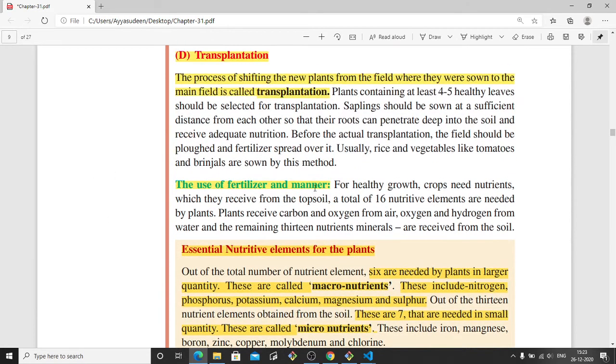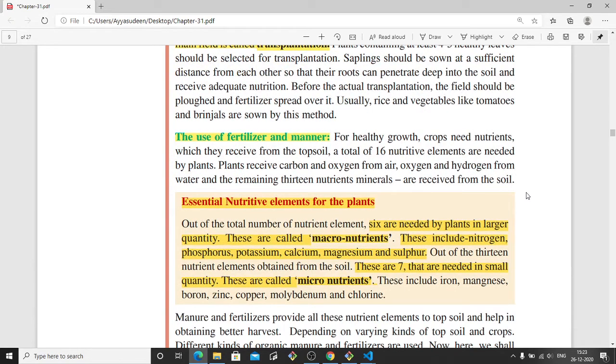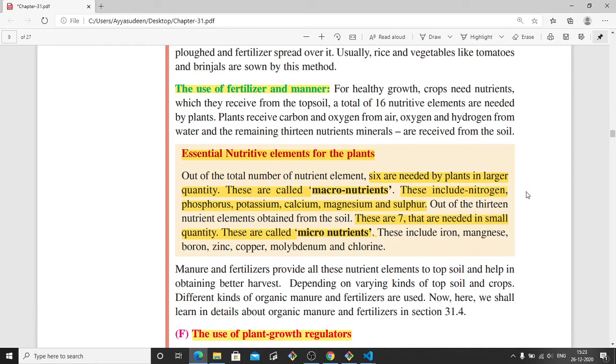And the next one is the use of fertilizer and manures actually. This should be manure. For healthy growth, crops need nutrients. Okay. So a total of 16 nutrient elements are needed by plants. Of these 16, there are 6 nutrients that are essential, and plants need them in larger quantity.